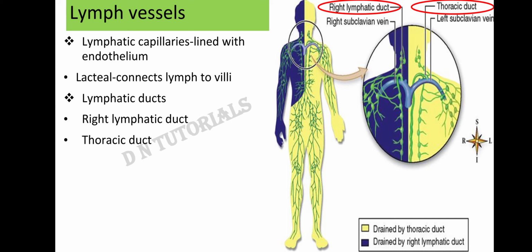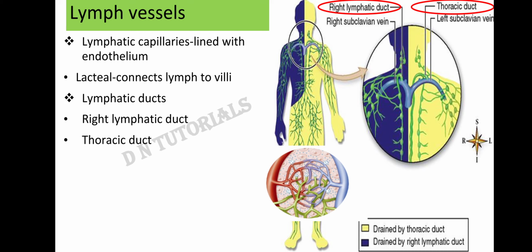How did the lymph enter the lymphatic ducts? In this picture you can see the arteries, arterioles, capillaries, venules and the veins along with the lymphatic capillary. When the tissue fluid comes out of the capillary, it is picked up by the lymphatic capillaries, and these lymphatic capillaries join to form the lymphatic ducts. Like in the cardiovascular system, the small capillaries join to form venules and venules join to form veins. In the same way, these lymphatic capillaries join to form the lymphatic ducts.